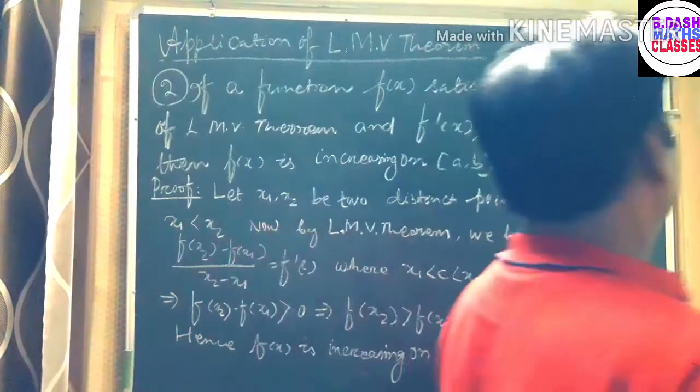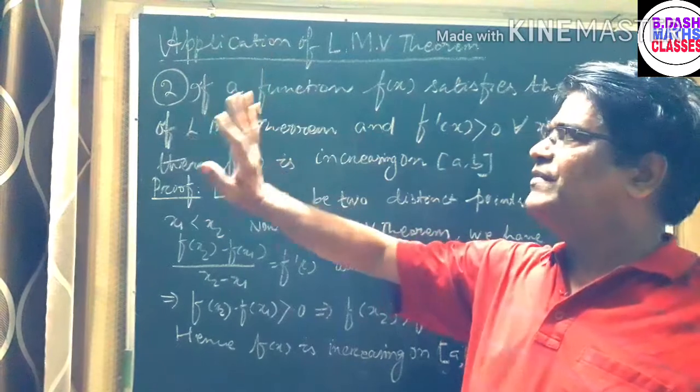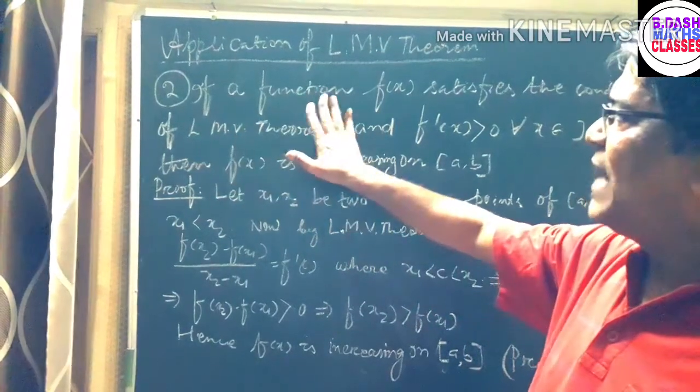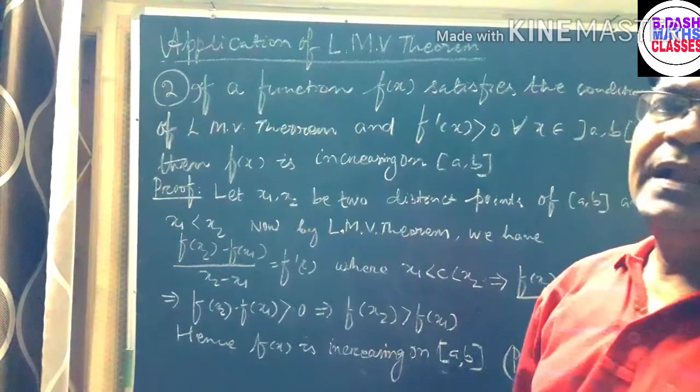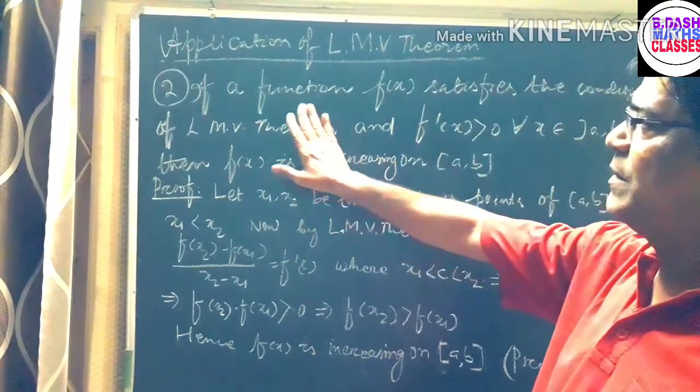Now let us see the second application of the Lagrange mean value theorem.